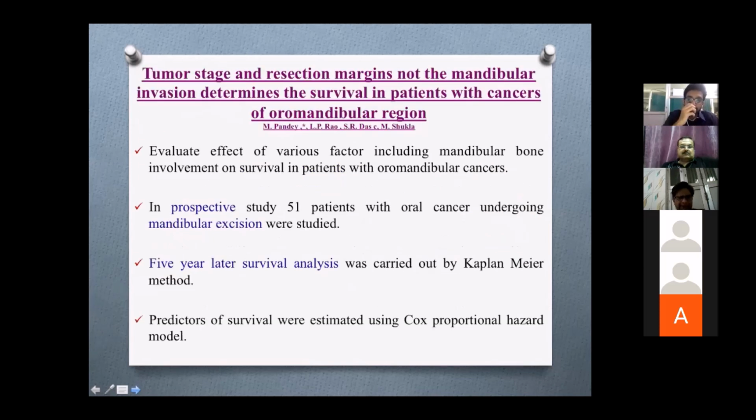This is another study done in IMS BHU and also in Thiruvananthapuram. Regarding the tumor stage and dissection margins, not the mandibular invasion, determines the survival of patients with cancers of the oromandibular region. It evaluated various factors, including bone involvement, on survival of patients with oromandibular cancers. It was a prospective study with 51 patients undergoing mandibular excision. Five years later, a survival analysis was carried out, and the predictors of survival were estimated using the Cox proportional hazard model.